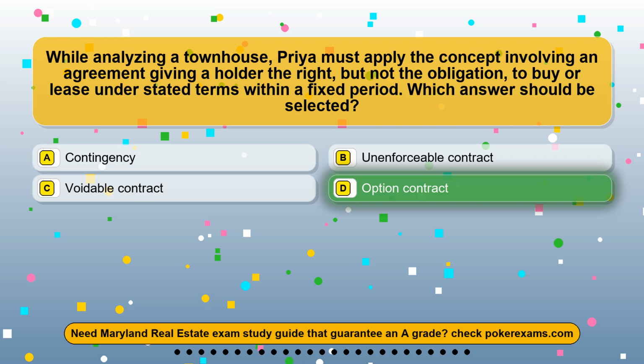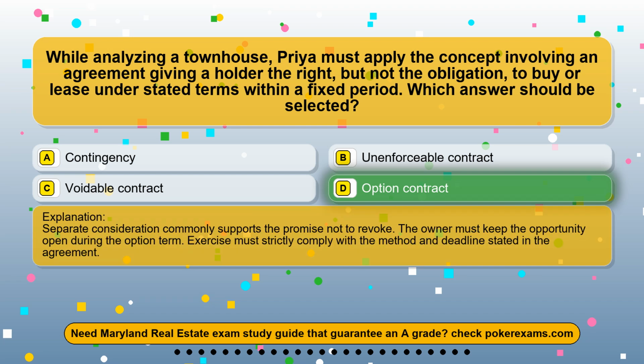The correct answer is option D. Option contract. Separate consideration commonly supports the promise not to revoke. The owner must keep the opportunity open during the option term. Exercise must strictly comply with the method and deadline stated in the agreement.